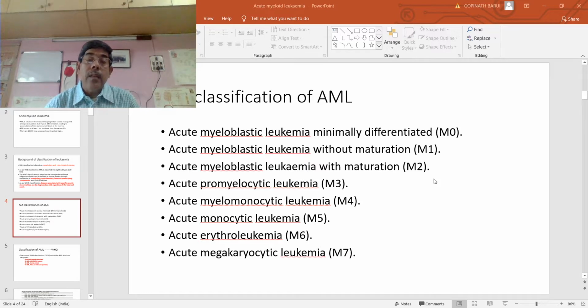Another clinical point is that in acute megakaryocytic leukemia, there is enormous bone marrow fibrosis. So in those cases, often we have a problem with aspiration of the bone marrow, so we have to take the help of bone marrow trephine biopsy.